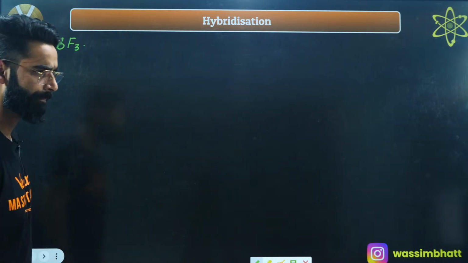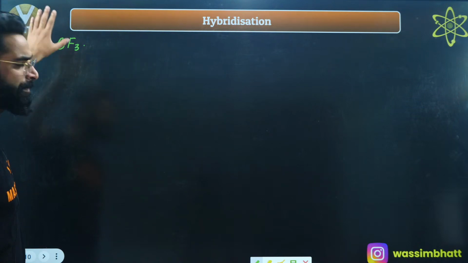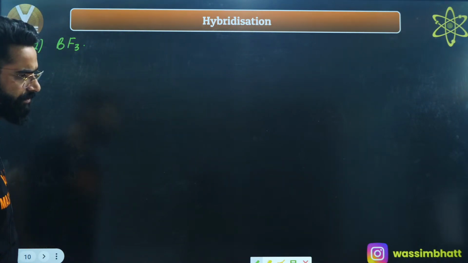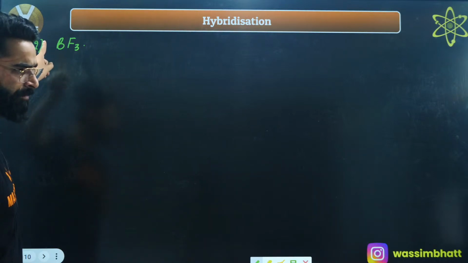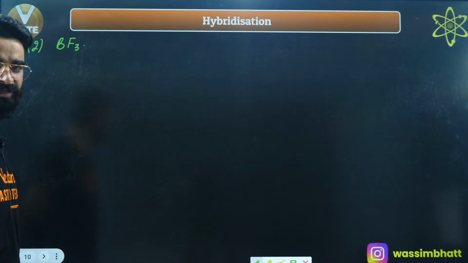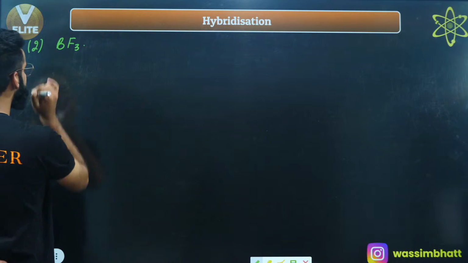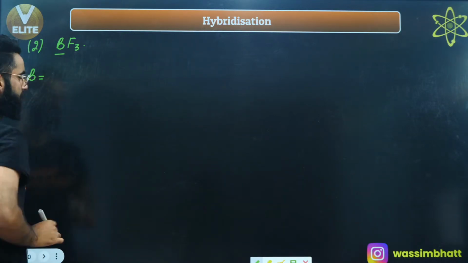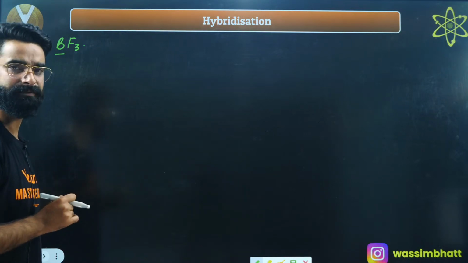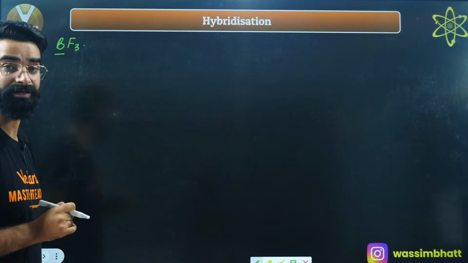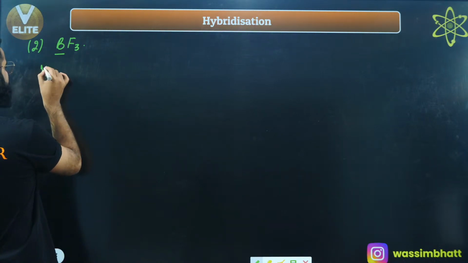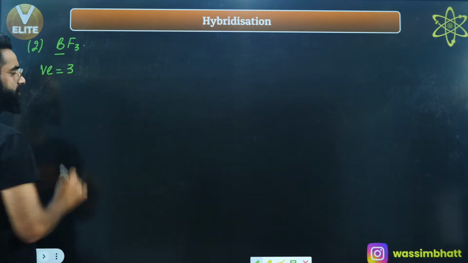This is BF3. First of all, let me use the steric number method and calculate the hybridization of this BF3, right? So first of all, let me identify the central atom. This boron is the central atom. Boron is a group 13 element. And how many valence electrons are there with boron? There are 3 valence electrons with boron, right?